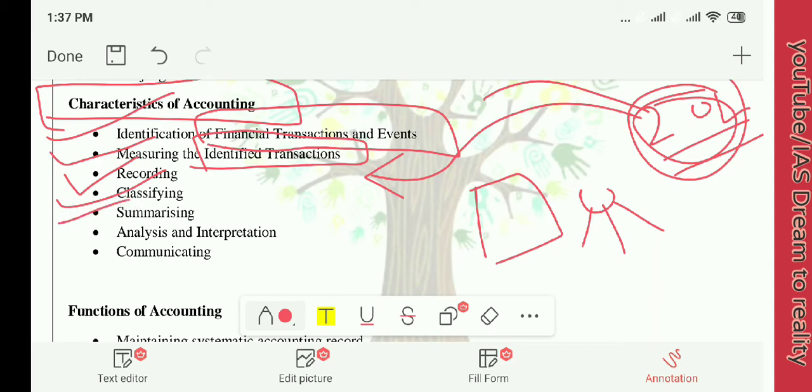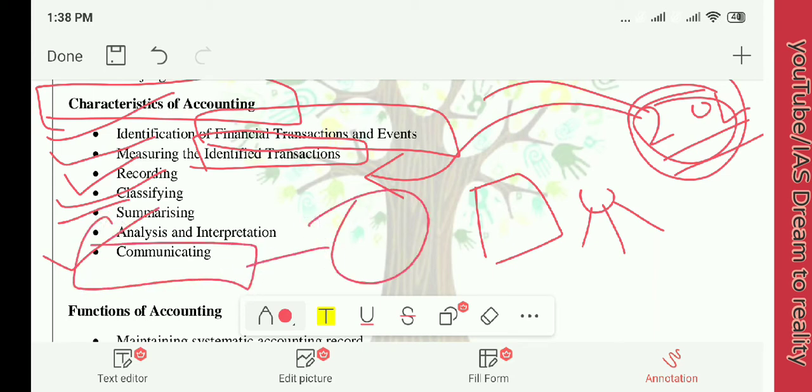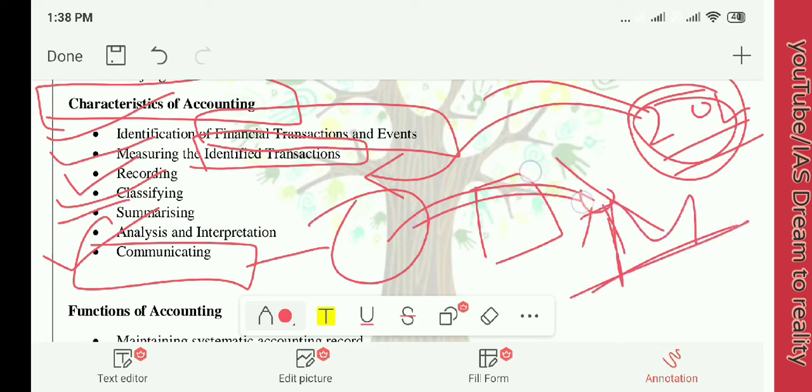Then summarizing. What exactly is summarizing? We will deal with it in the further sessions. Then analyzing, interpretation and communicating. What is communicating? If you have done the complete accounting, then you have to communicate this to the management level. This part is nothing but communication.